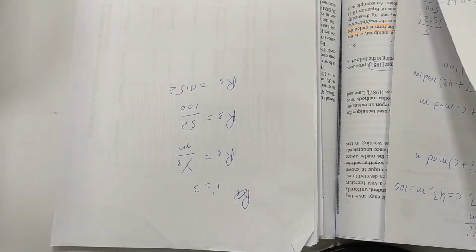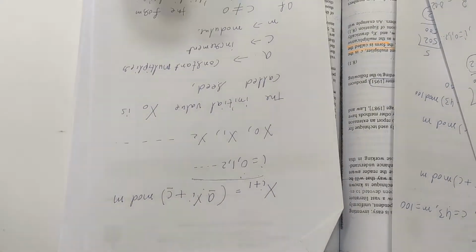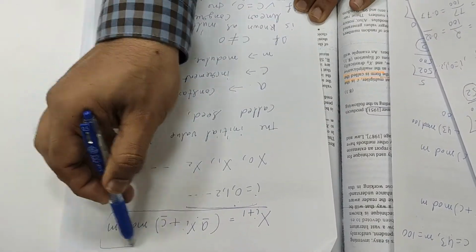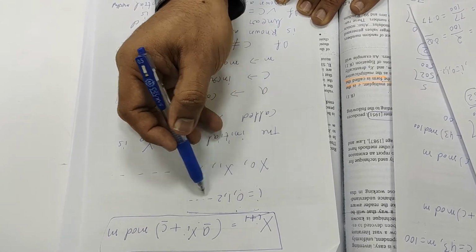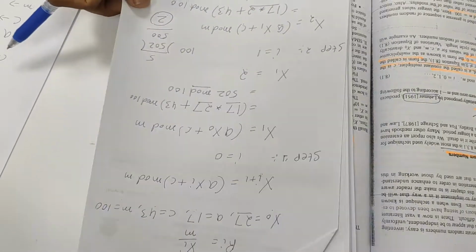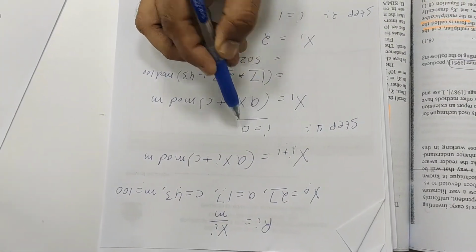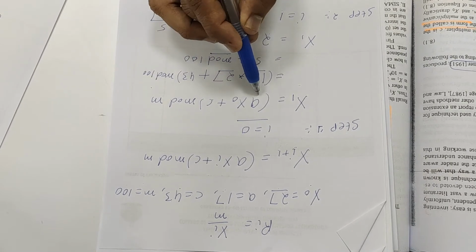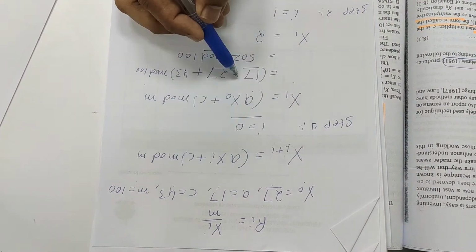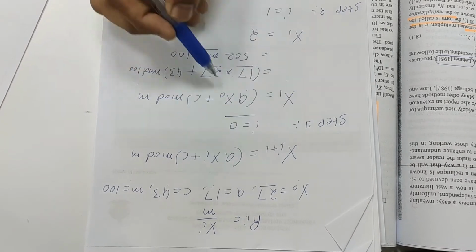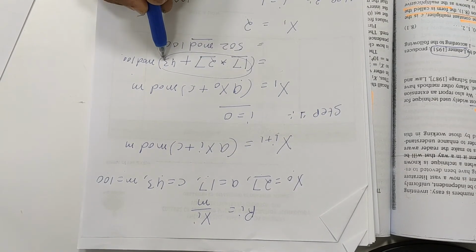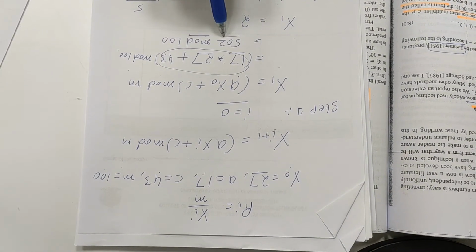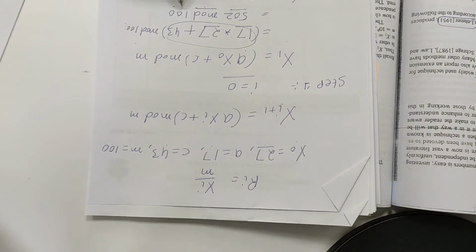So we will repeat all the steps. This is the method, the linear congruential method. This is the value of I: 0, 1, 2, 3. We started with I equal to 0. Step 1, I equal to 0 we put in the equation, with a equal to 17, x0 equal to 27, c 43, m 100. If you calculate this, it becomes 502 mod 100.